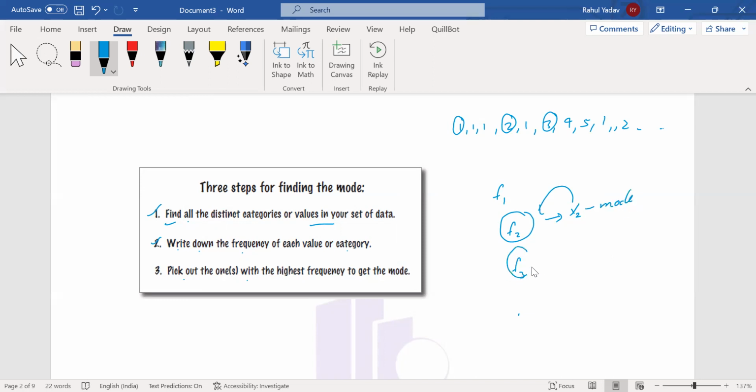In case f2 and f3 are equal, and f2 and f3 are always greater than any other fi, such that i is not equal to 2 or 3, then these are the maximum values. So x2 and x3 are both modal terms, you can say the modes. In this case, this is bimodal.